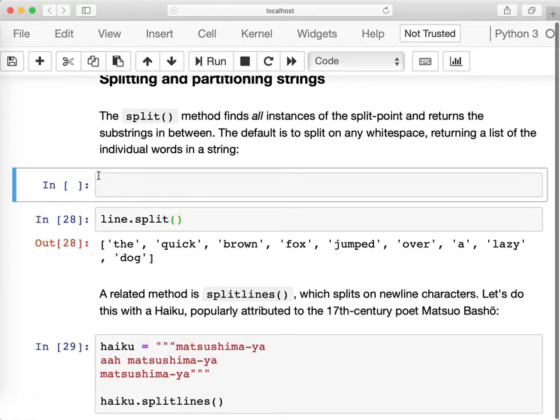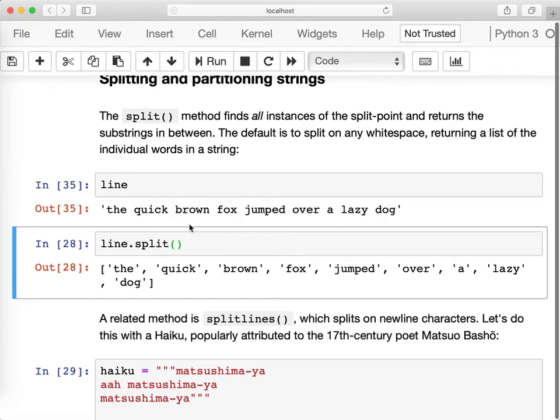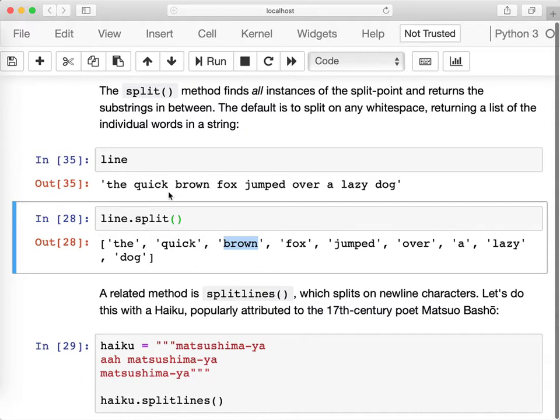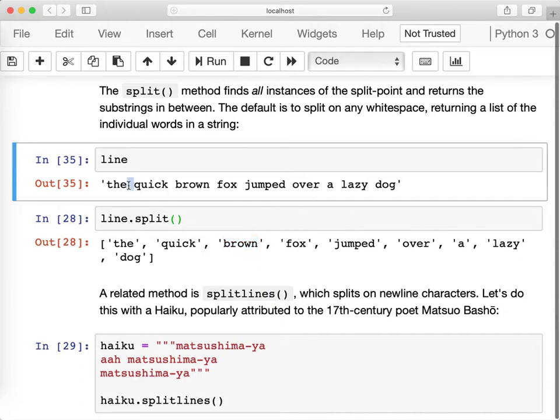Let's take a look at line again. If I do line.split, I'm going to get a list containing each one of the words in the string. Now by default, split splits around white space. So it's going to split whenever it finds a white space in the string itself. And this is usually the most common scenario. We want to split around white spaces.